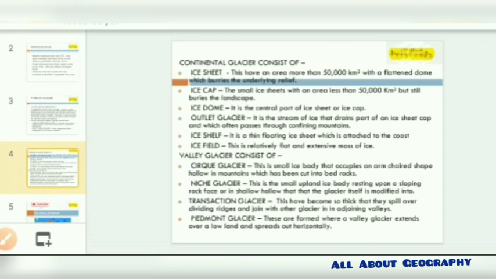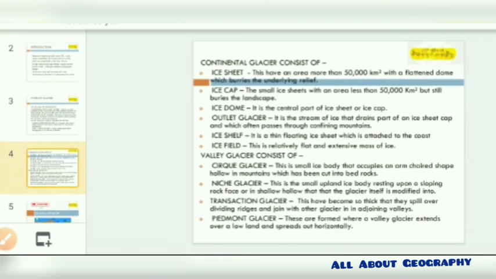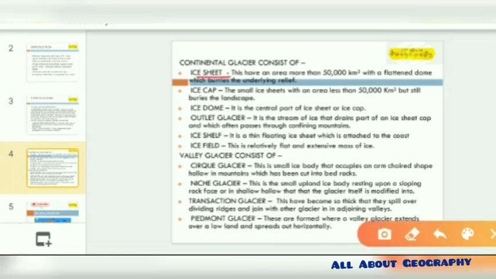Ice sheet and the ice cap, as the name suggests, are both the same thing. The difference is in the area. In the ice sheet, it's more than about 50,000 square kilometers, and in the ice cap, it's less than about 50,000 square kilometers. So basically, 50,000 square kilometers plays a very important role here,